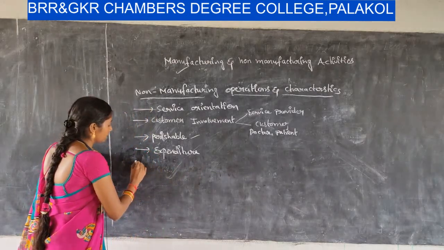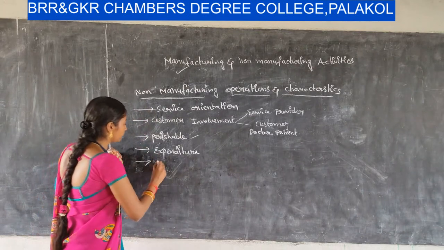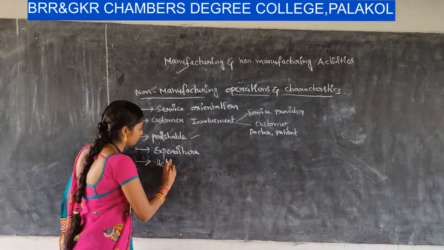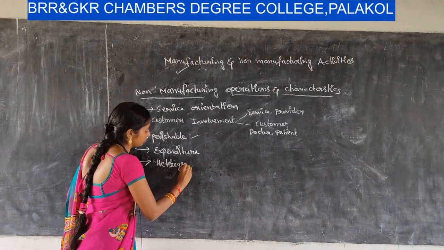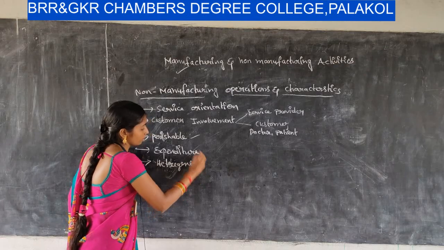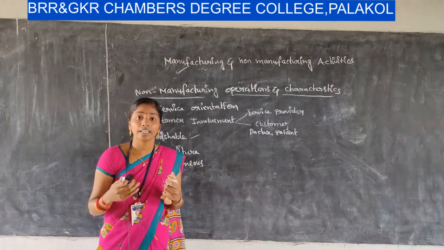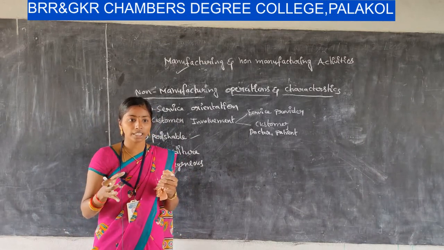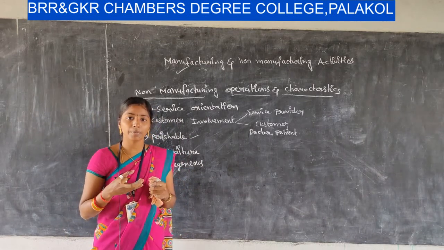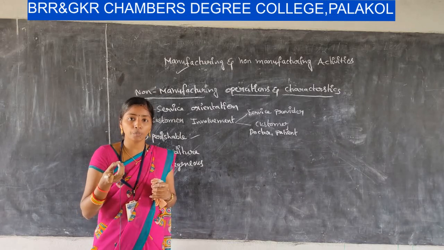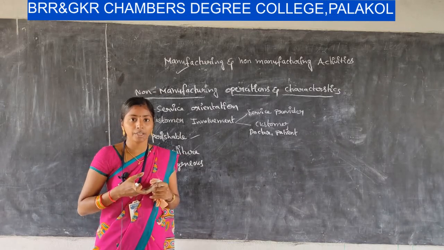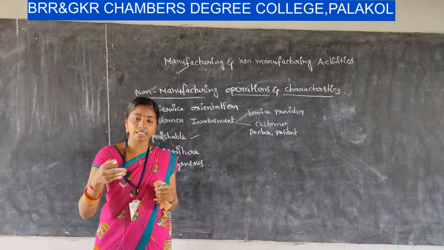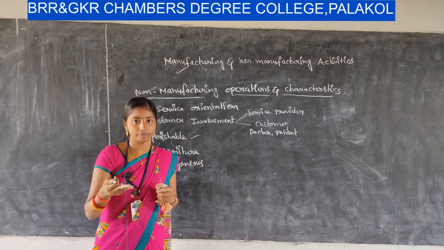Okay. Next one, heterogeneous. Services are heterogeneous, which means they are not in the same format. For example, a doctor may treat two patients in different ways, because the services required by those patients may differ.